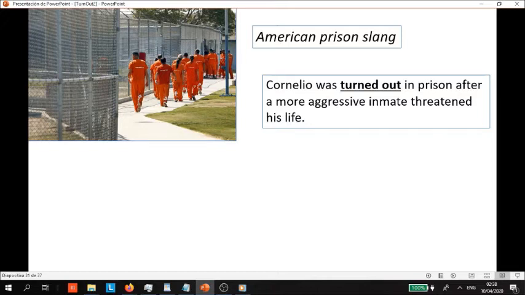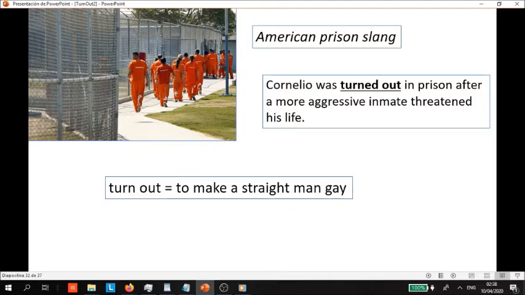So what are we trying to say? You make a straight man gay, or you make a straight man homosexual. And it can happen, I guess, they threaten the person and the person has to do something he doesn't want to do. Or maybe an inmate is raped and then becomes homosexual.